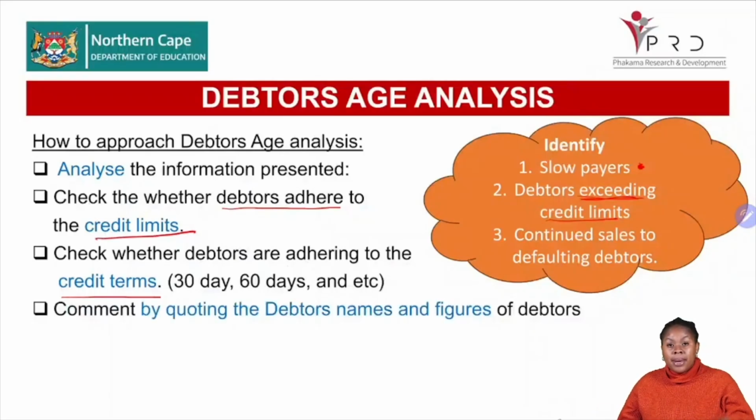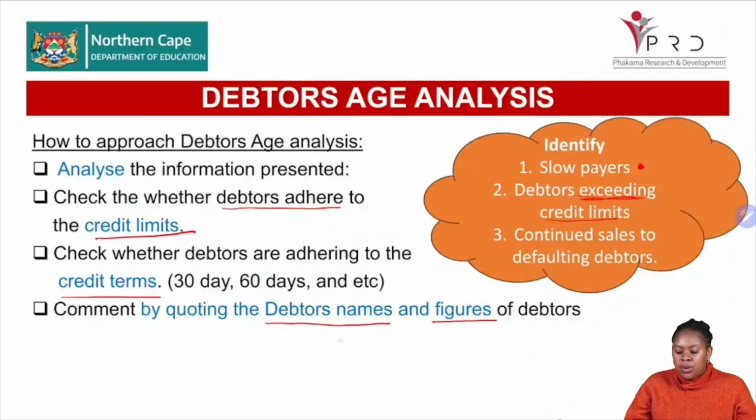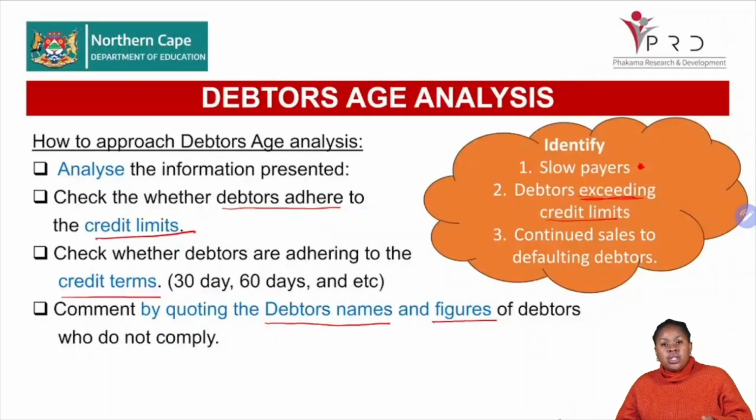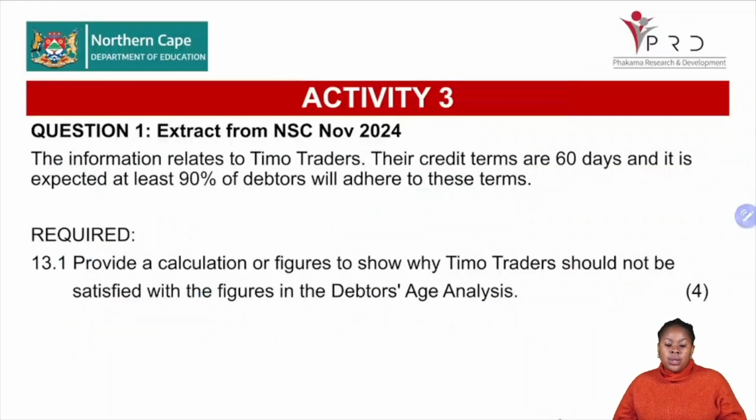Then from that point on, you quote. Whenever you start commenting or answering this question, it's very important that you quote the debtors' names and the figures. You can do a quick calculation to identify the percentages as well. So the name of the debtor and the figures are important: how much they are still owing or how much they have exceeded their limit by. Okay, so that is how you approach the question.